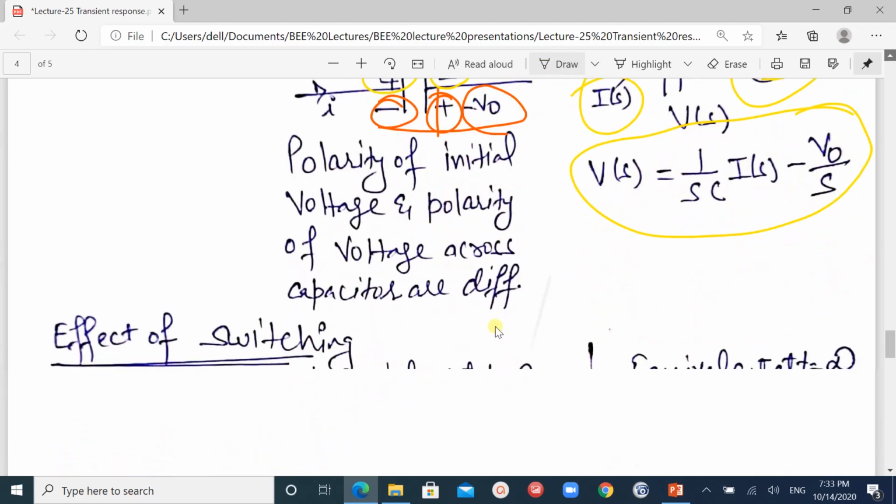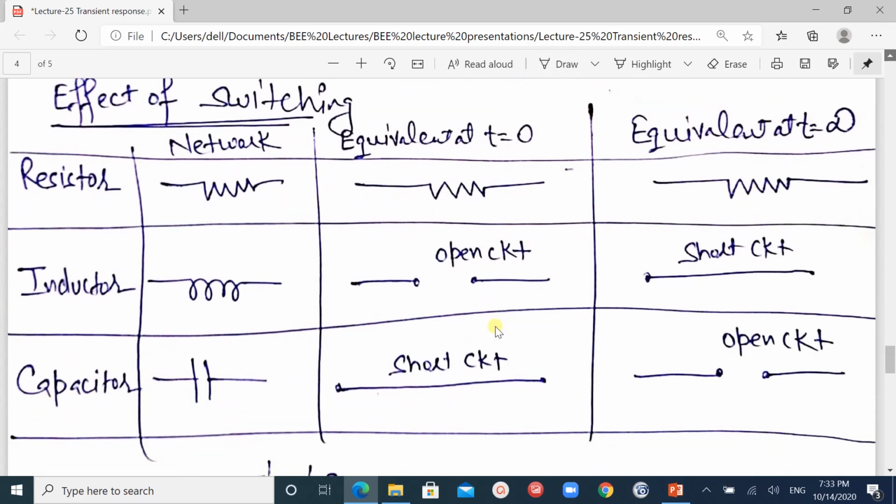Then after that we have the effect of switching, meaning how we represent resistors, inductors and capacitors in their initial and final conditions in the circuit.